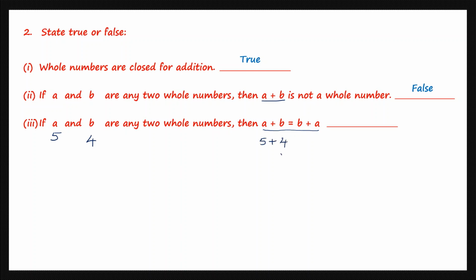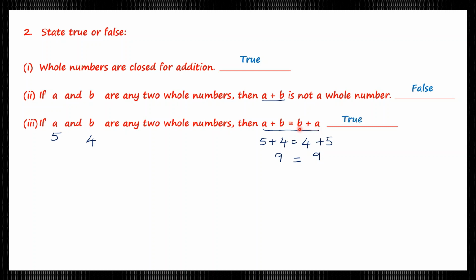5 plus 4 is 9, and on the other side what does it say? B plus a. B is 4 and a is 5. 4 plus 5 is 9. 9 is equal to 9, isn't it? So this part is true, that is a plus b is equal to b plus a. So this statement is true.